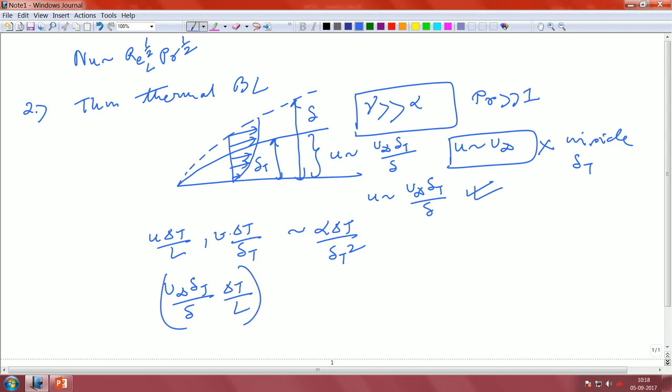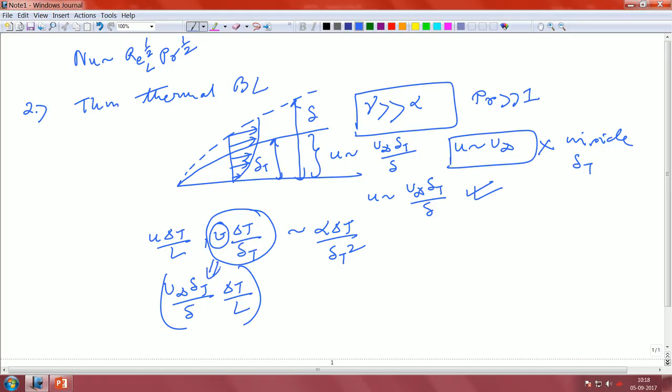The second term will be of the same order, because V will no longer be equal to 0, as it was in the thick thermal boundary layer case, where we were outside the momentum boundary layer for most of the analysis and V had to be 0 since it should not exist there. Now we are within the thermal boundary layer, so this term should be of the same order as the first, from continuity. So this is proportional to alpha over delta t square.